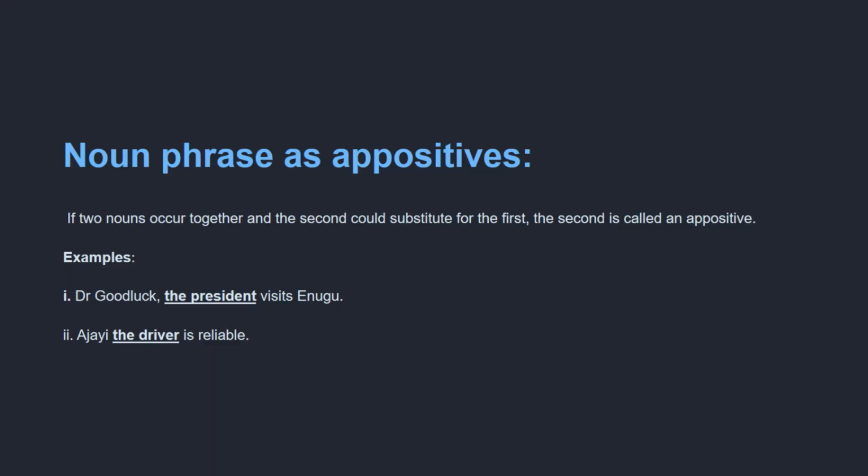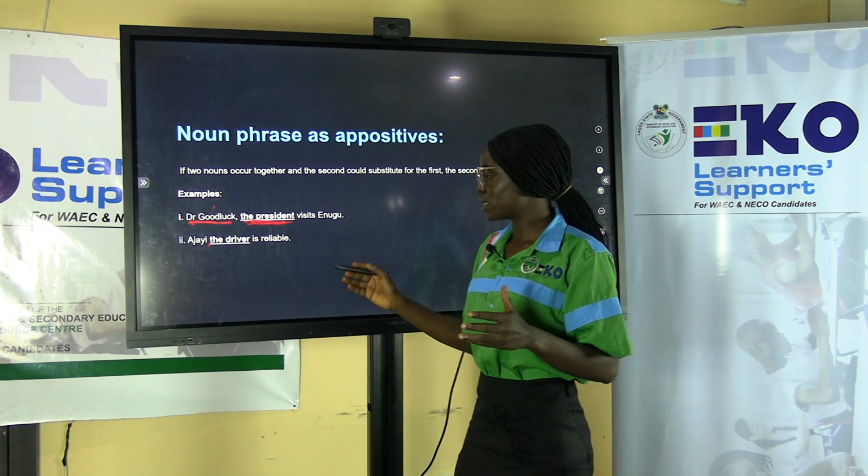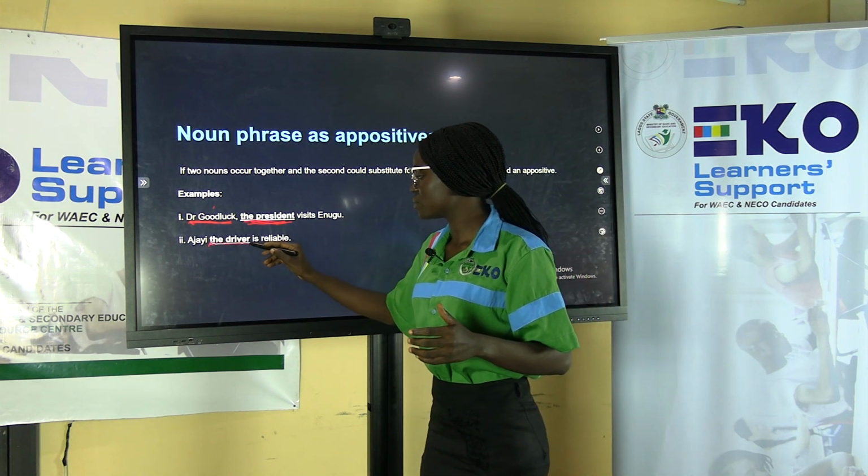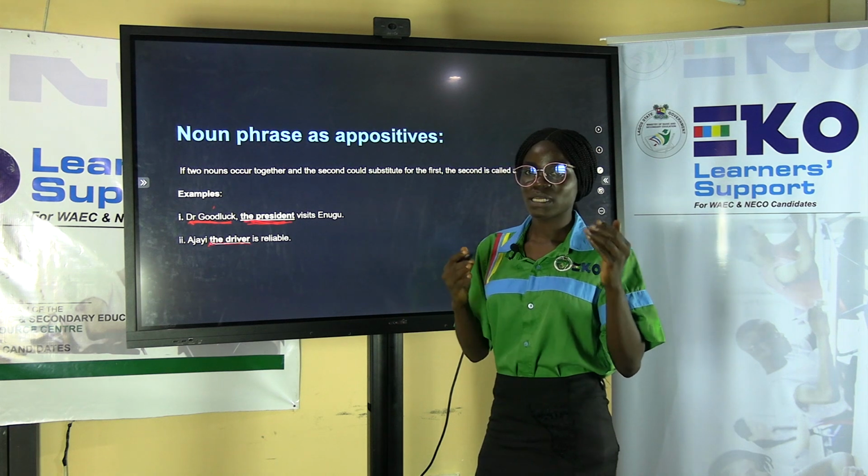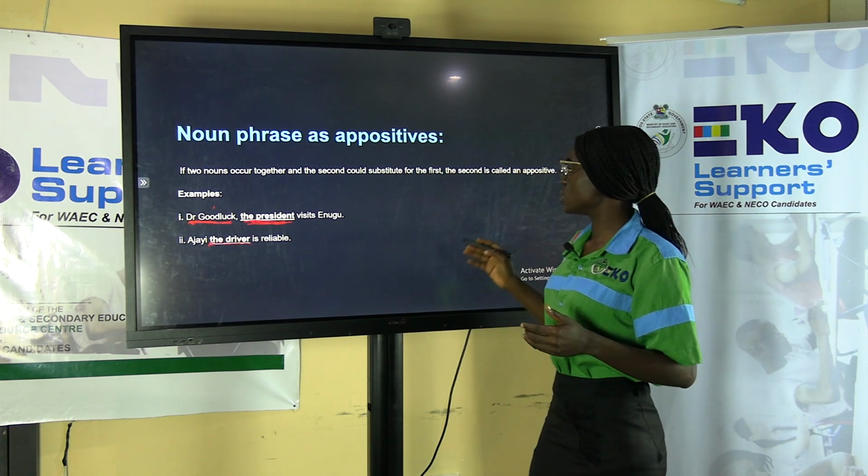So a noun phrase can function as an appositive because this other noun is referring to the same person, which is the subject of the sentence. Dr. Goodluck, the president, visits Enugu. Ajayi, the driver, is reliable. So when you see this type of noun phrase underlined, it is called a noun phrase functioning as an appositive.